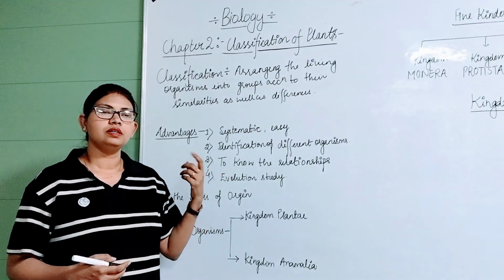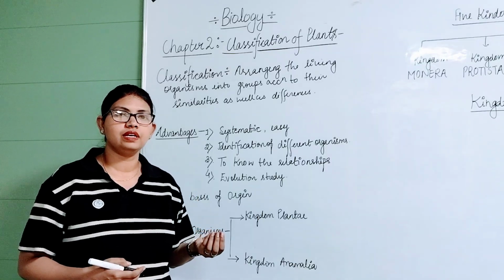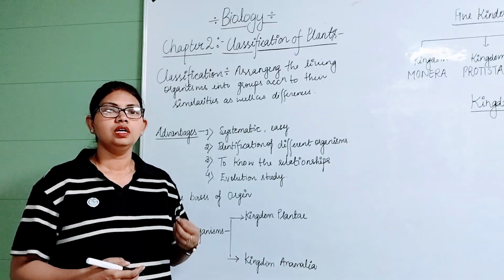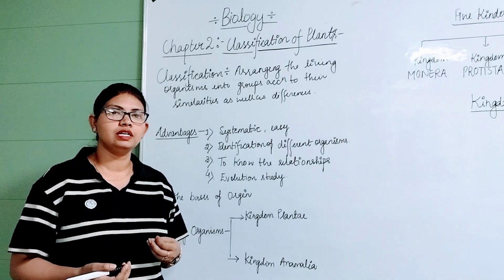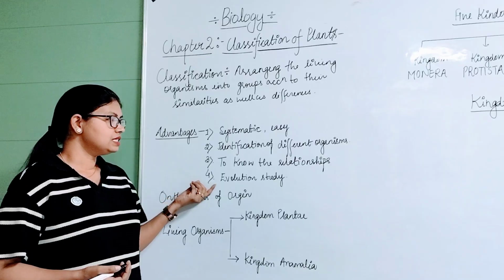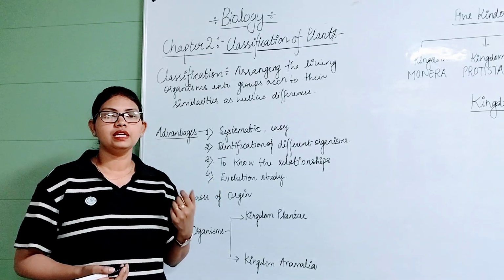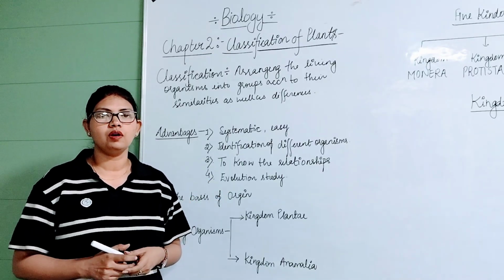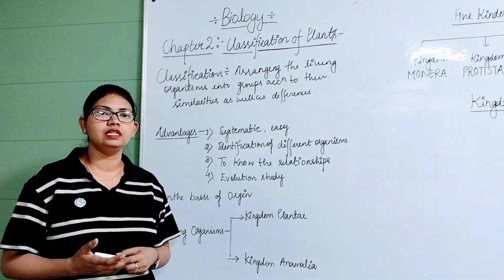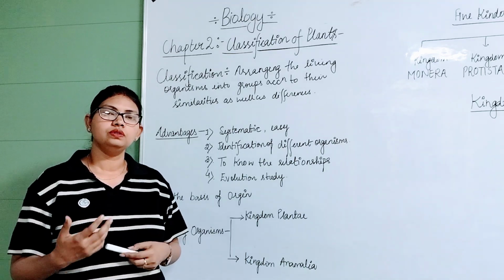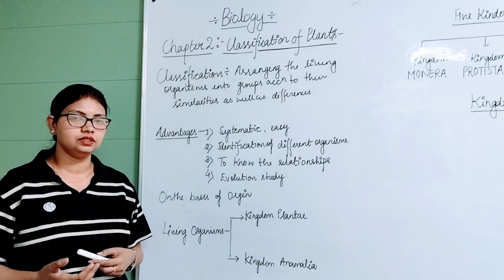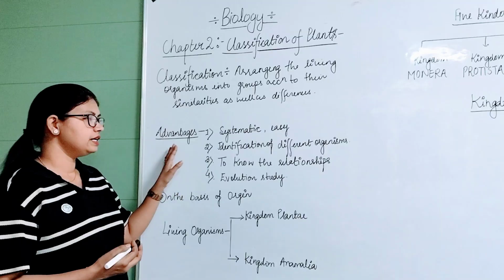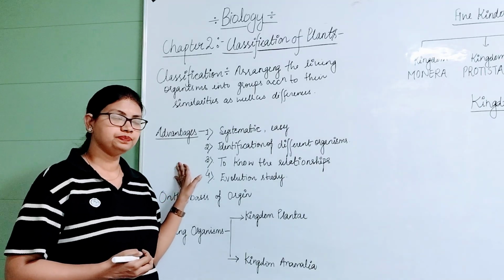It means with the help of classification we can find out the relationship of the living organisms. Last is the evolution study. It means we can easily study the evolution of the living organisms, how they evolved from the simpler one to the complex one. Okay. So these are the advantages of classification.